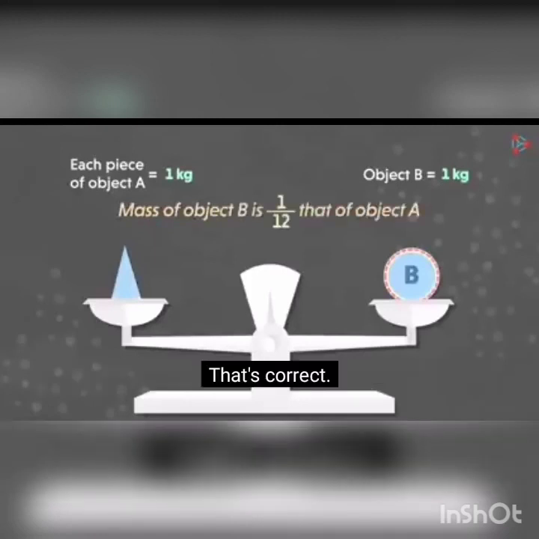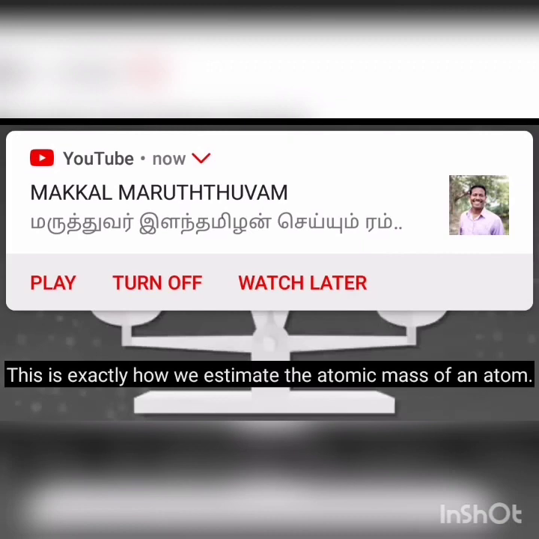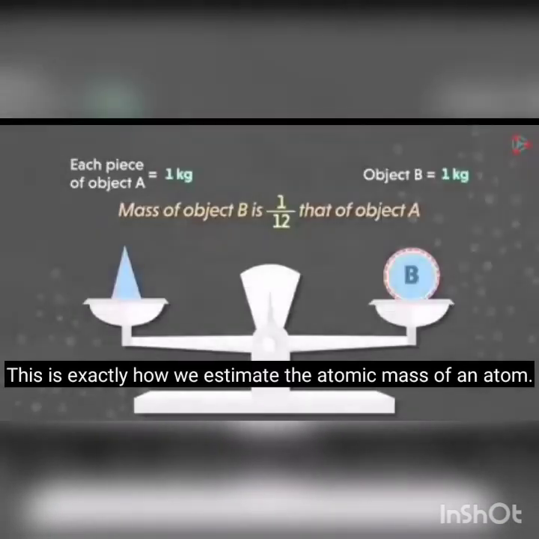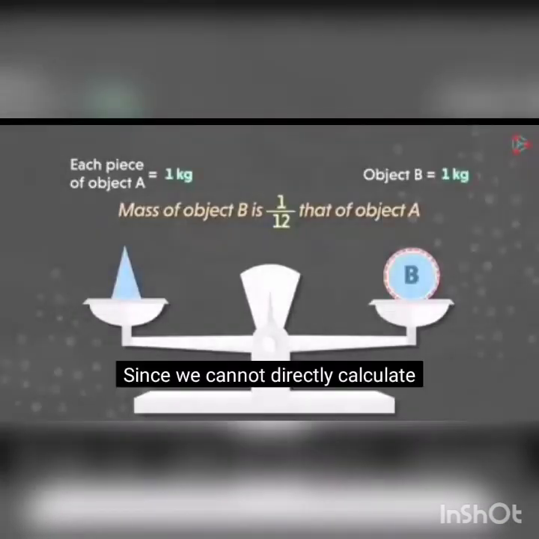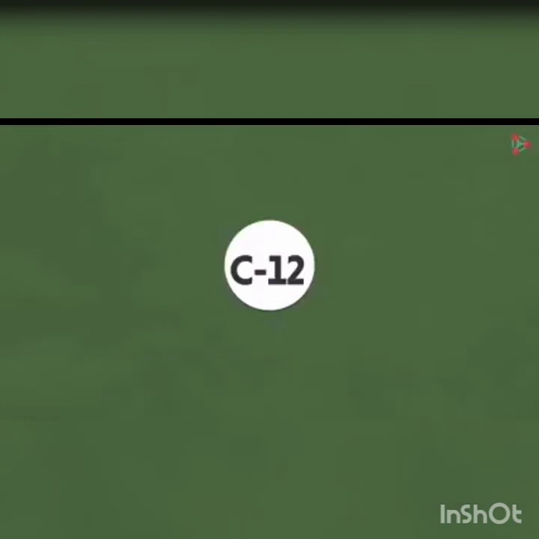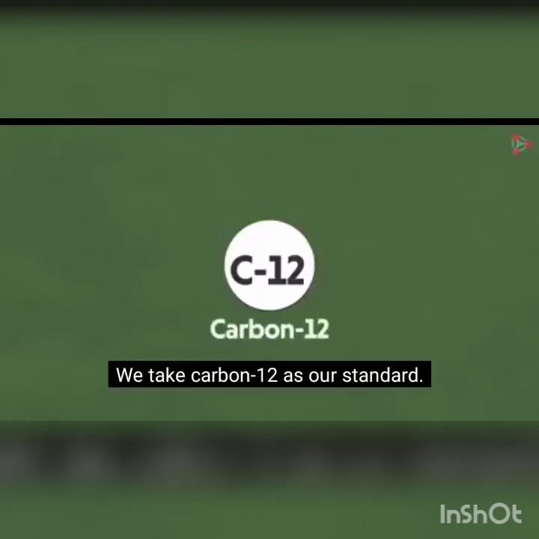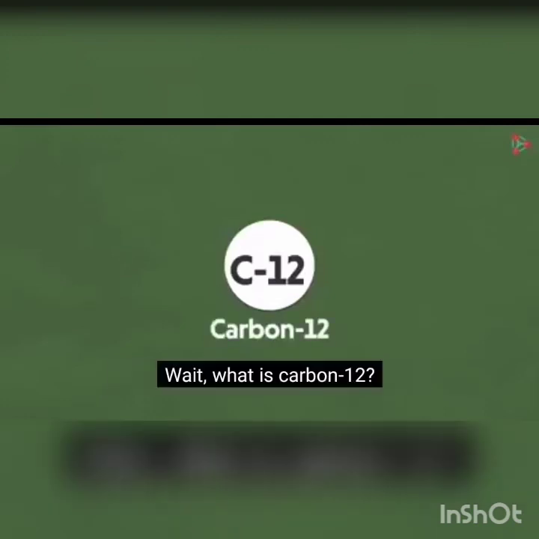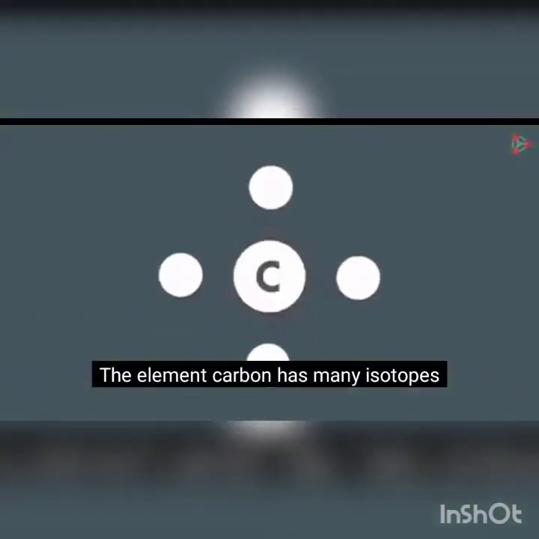Yes, it is correct. Since atoms are so small that we cannot calculate their mass directly, we usually calculate with the mass of the carbon-12 atom. That is, we take carbon-12 as a standard. What is carbon-12? What does it mean? Carbon has many isotopes.